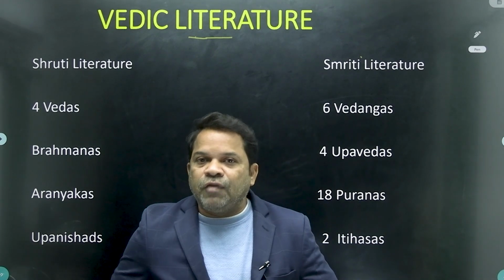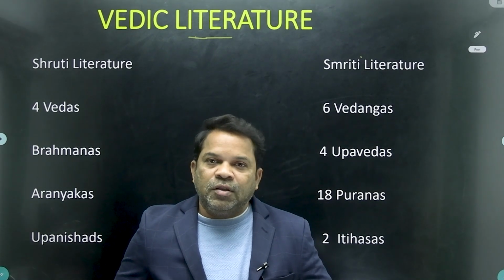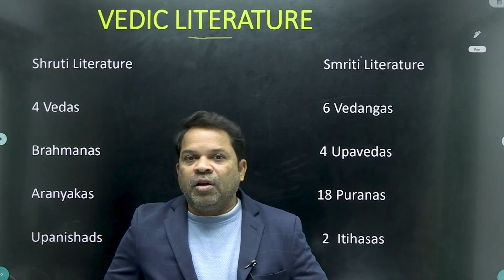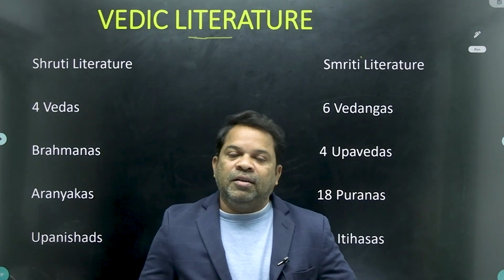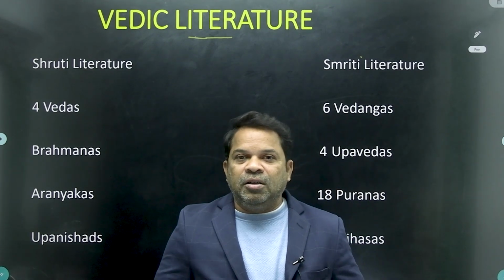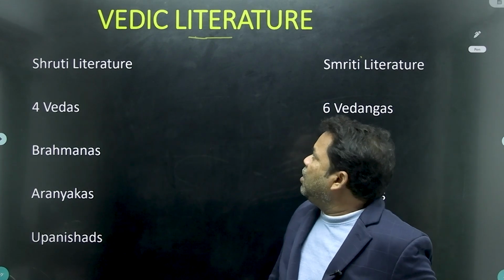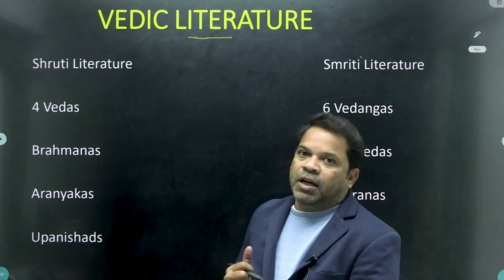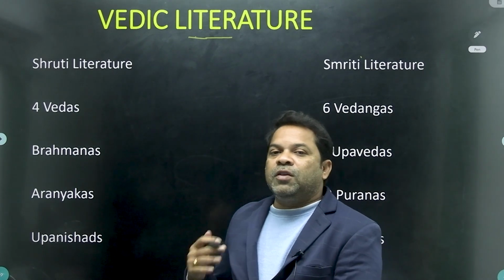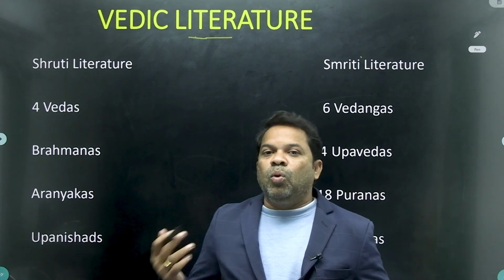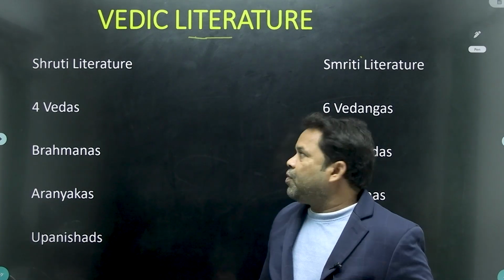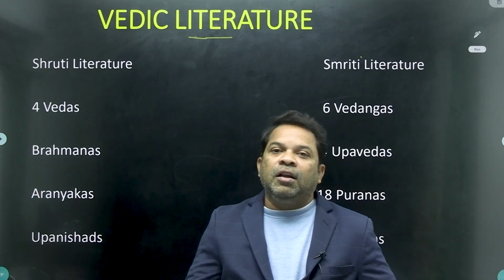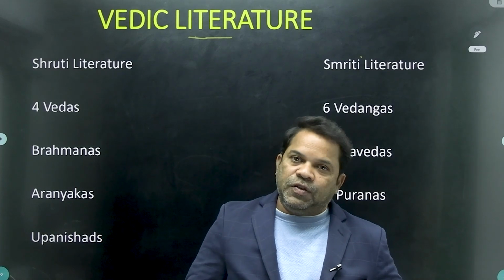Welcome to today's topic, that is Vedic literature. Aryan civilization flourished in India around 1500 BC to 600 BC. During this time period, Aryans produced magnificent and massive literature, which is known as Vedic literature. It is primarily religious and philosophical in nature, and it was composed in Sanskrit language. This knowledge passed from one generation to another through oral transmission for almost 2000 years, from 1500 BC to 500 AD. And this literature later became the sacred texts of the Hindu religion.